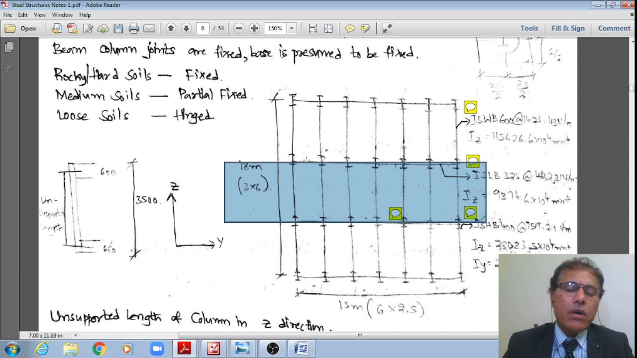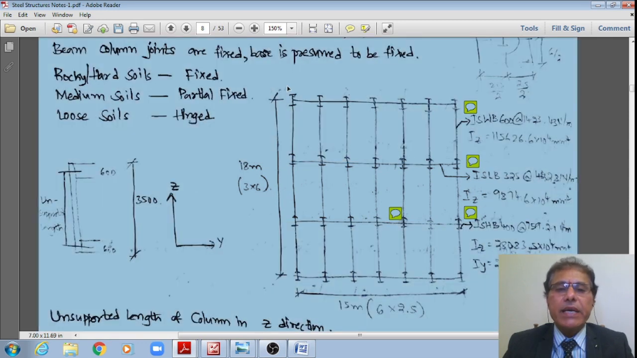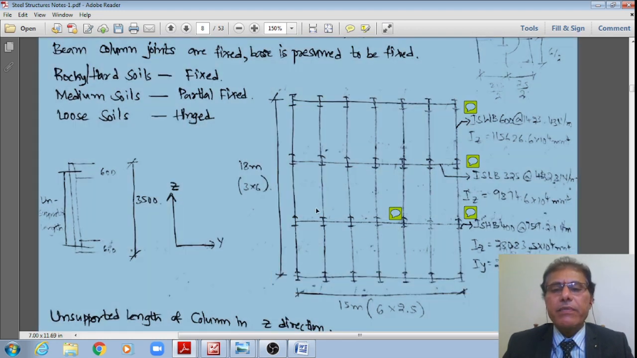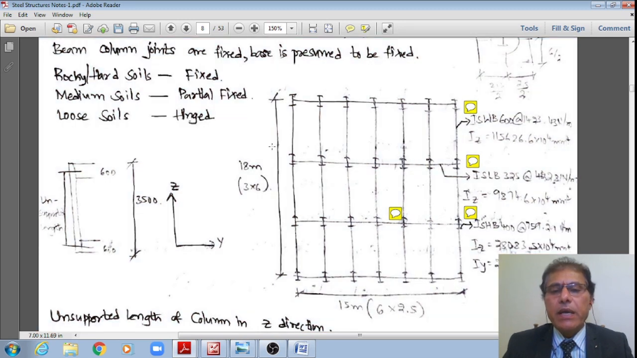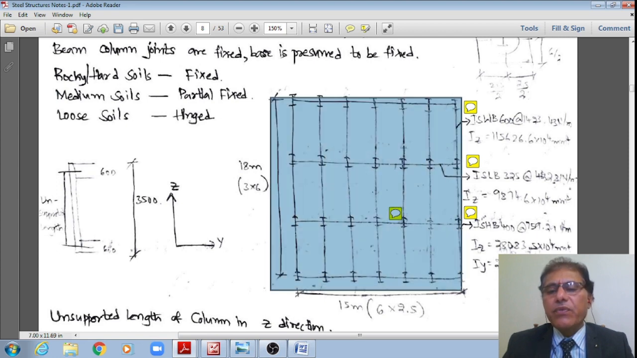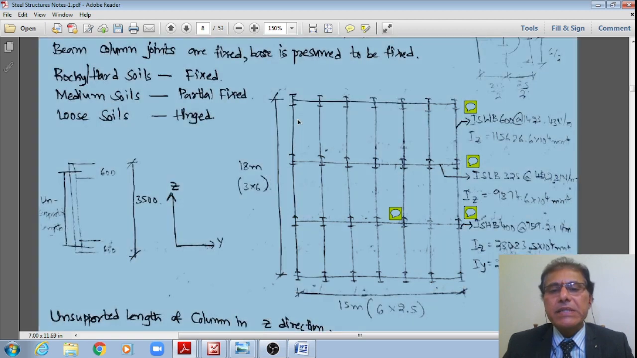Therefore there are 4 columns in the z direction, whereas in the y direction, the weak axis, there are 7 columns. That is how the center to center dimension along the major axis is 18 meters, whereas along the minor axis, the y axis, it is 15 meters, because 6 multiplied by 2.5 is 15 meters. Therefore the plan size is 18 meters by 15 meters. That is how the plan looks.